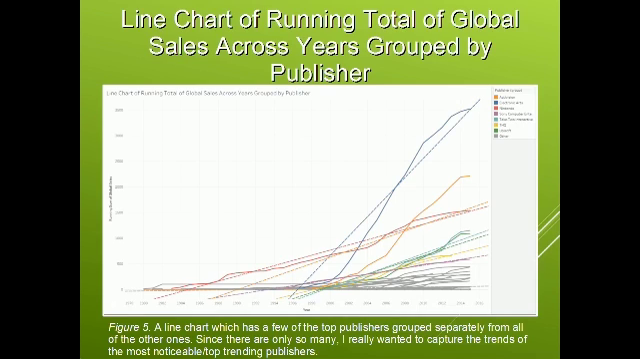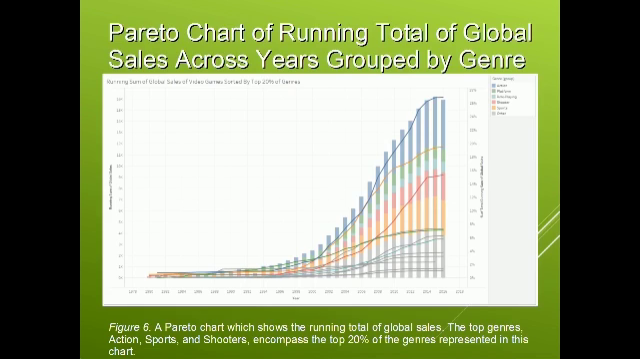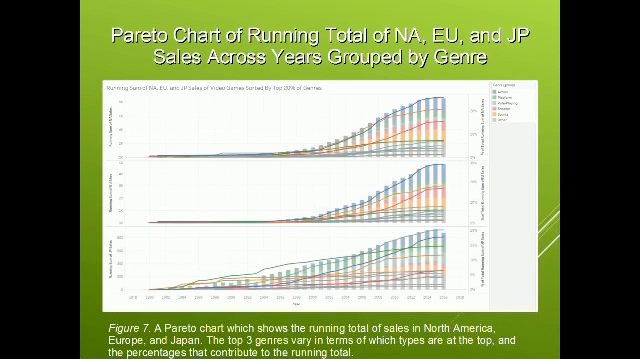Next, we have a line chart, which simply shows the running total of global sales across the years, and it's grouped by publisher, so we can easily identify what publishers are on top of the video game industry. Some of these publishers include Electronic Arts, Nintendo, and Activision. Next, we have a Pareto chart of the running total of global sales across the years. These are grouped by genre. The top 3 are the top 20% of all the genres included in this data. The next chart is also a Pareto chart of the running total sales, but they're grouped also by North America, Europe, and Japan. And we can see how Japan has slightly different top 20% than Europe and North America.